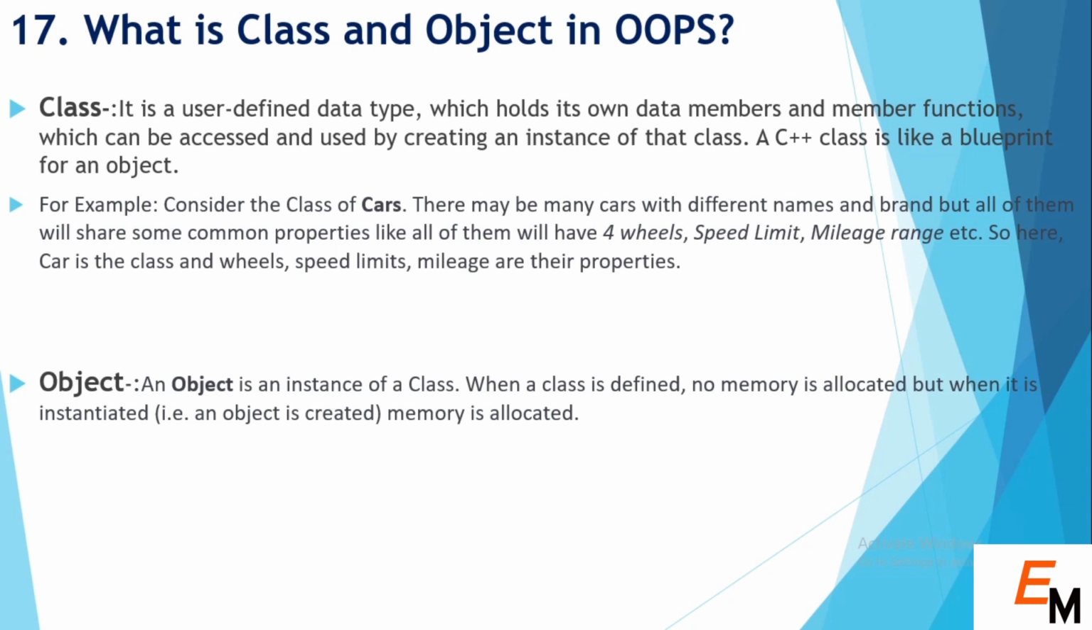An object is an instance of a class. When a class is defined, no memory is allocated, but when we create an object, then memory is allocated. So normally when we create a class and inside the class we create methods and data members, memory is not allocated to the class, but when we create an object of that particular class, then memory is allocated.